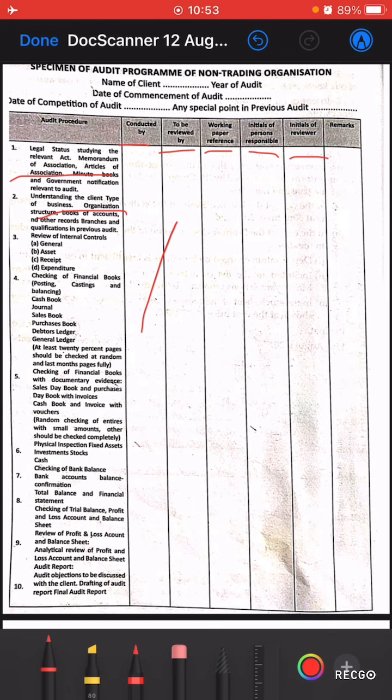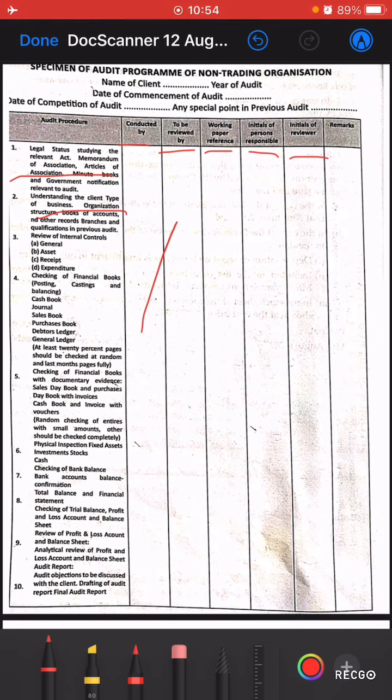If he is not satisfied with those entries, then again he has to note it down in his working paper so that he can mention it in his audit report. Then comes investments, stocks, cash, checking of bank balance. Yes, he has to verify these investments, stocks, cash, then bank balances and cash balances. If he is not satisfied even with those points, then he has to mention that in his working paper.